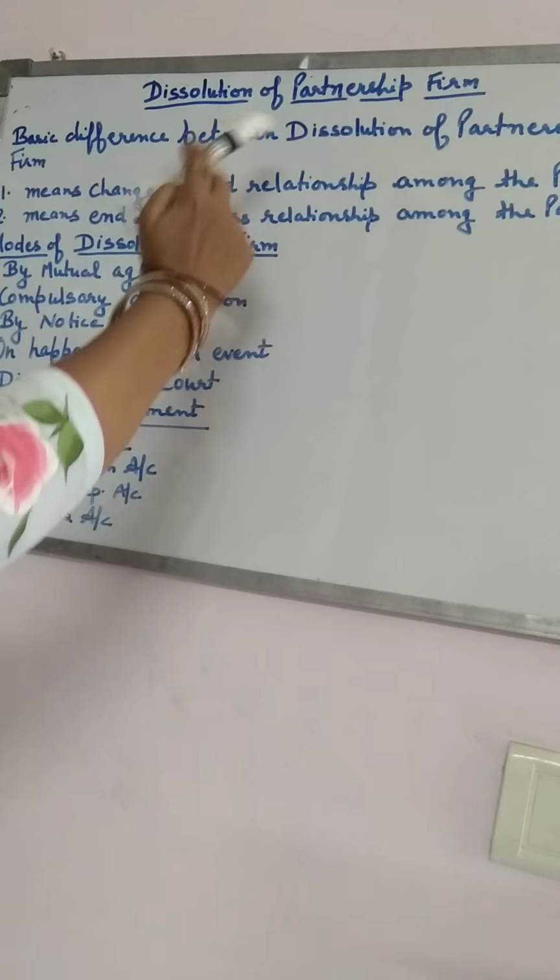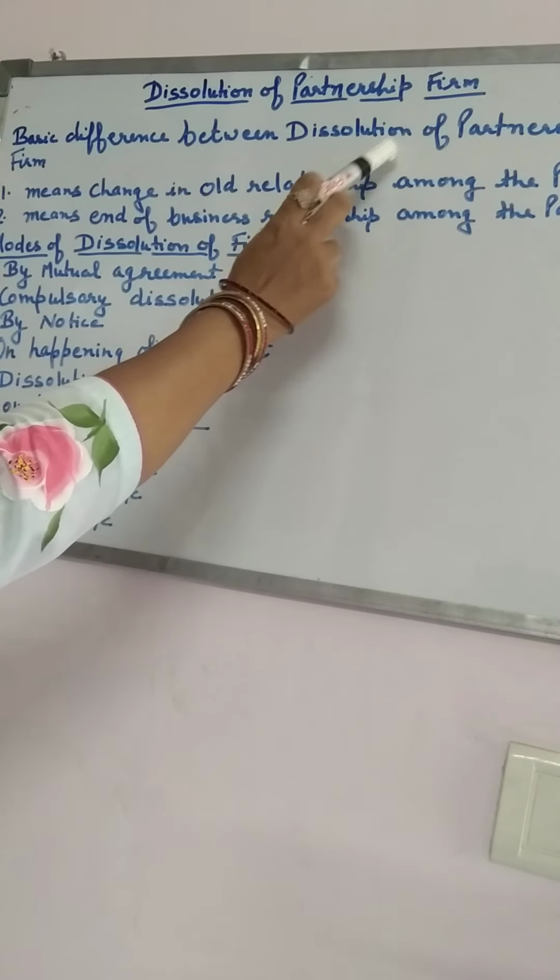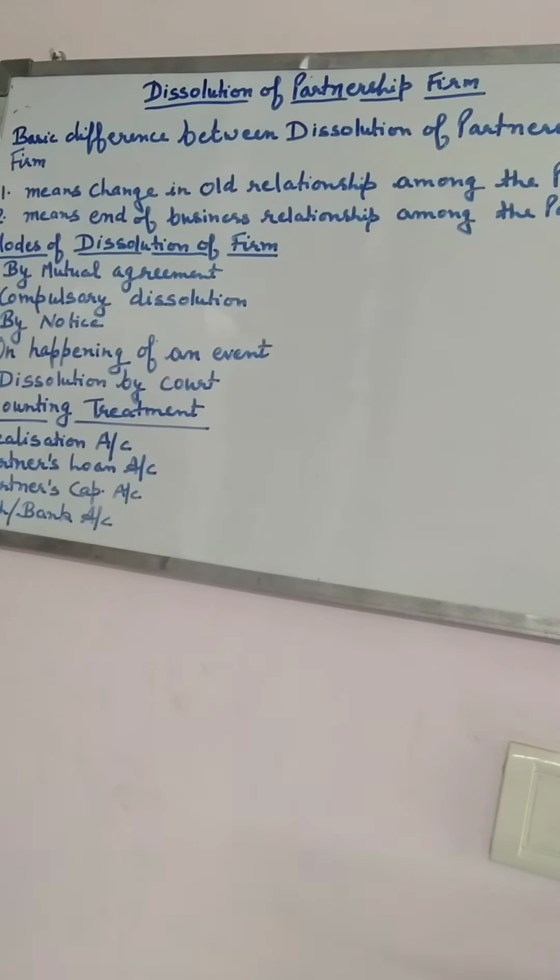So now I think you are clear about the dissolution of the partnership and the dissolution of the partnership firm. Now there are different modes of the dissolution of the firm. The first one is by mutual agreement. By mutual agreement, it means that when all the partners agree to its dissolution, when all the partners think that the firm is to be dissolved, that is called mutual agreement.